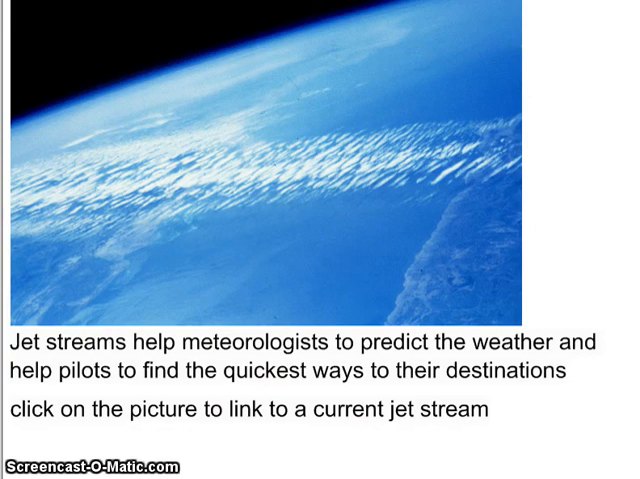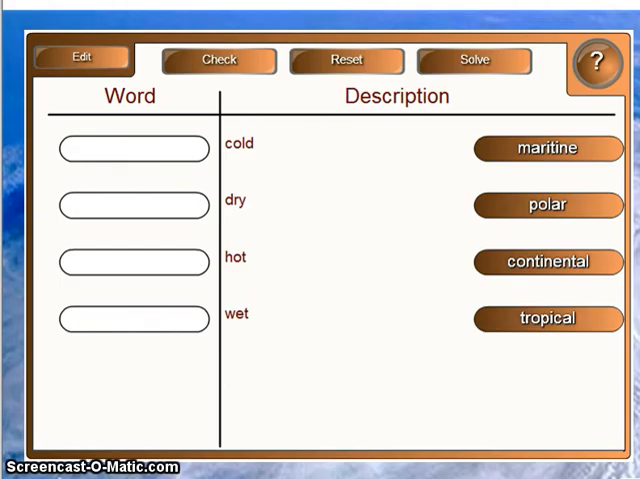Like I said, jet streams help meteorologists to predict the weather, and it also helps pilots figure out the fastest and quickest way they can get to their destinations. Tomorrow, we will be reviewing the different types of air masses we can have and how we describe them: maritime, polar, continental, and tropical. And we'll also talk more about when air masses meet and we have things called fronts. Be ready to do a lab.